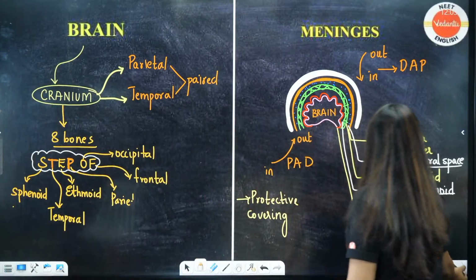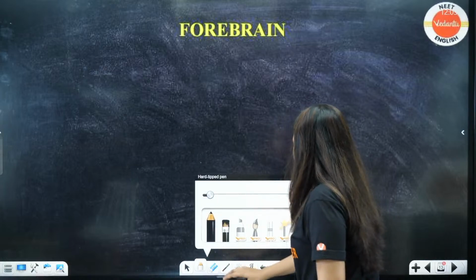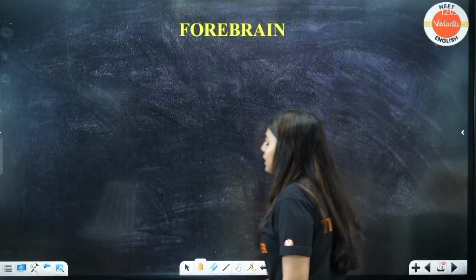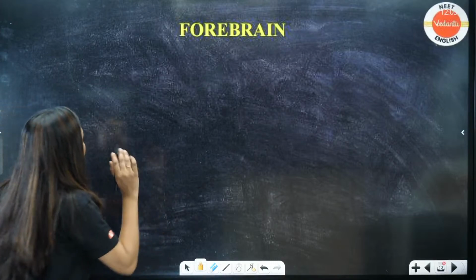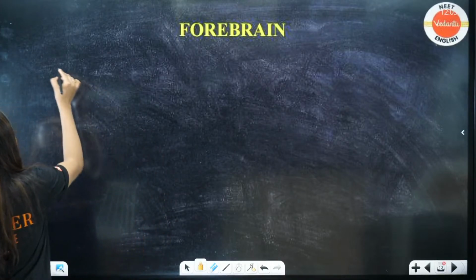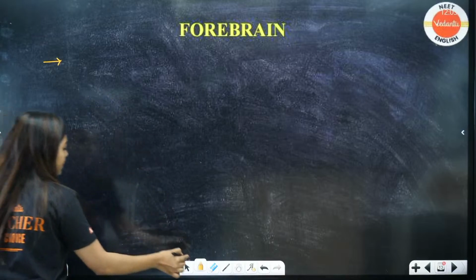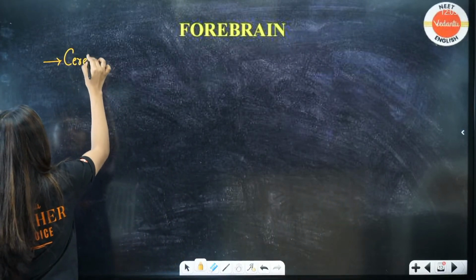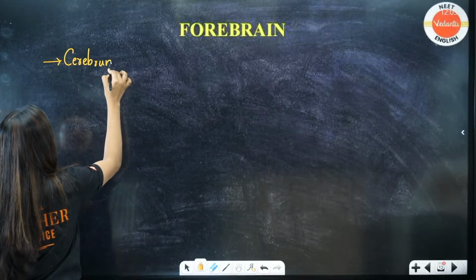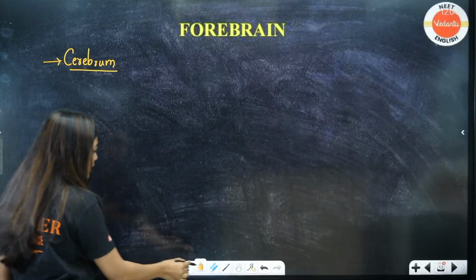Chalo. Now, forebrain. Students, what and all did we study in forebrain? So many parts we studied, right? The first part you have to study is your cerebrum, one of the largest parts. I'm not writing again parts by parts, but you have to learn the cerebrum.